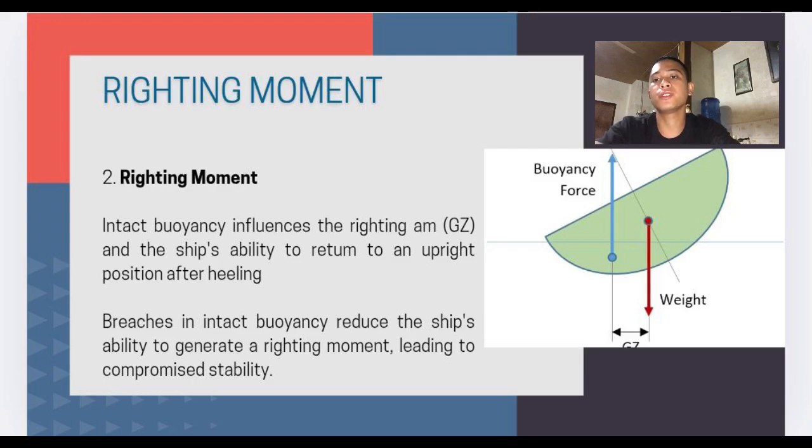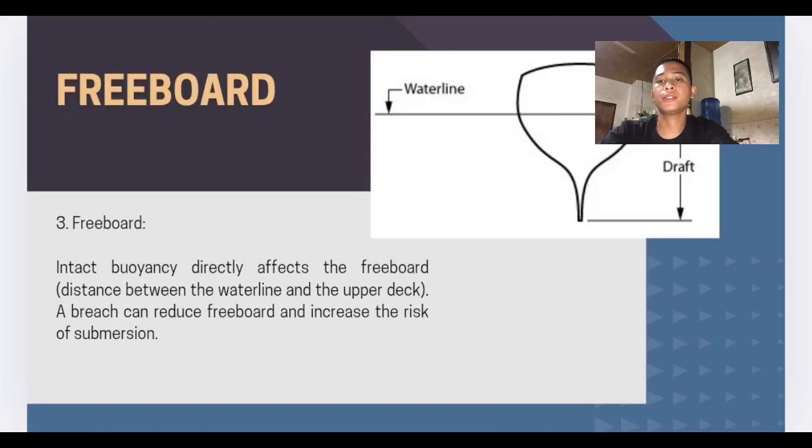We have number two, also with a picture, righting moment. Intact buoyancy influences the righting arm GZ and the ship's ability to return to an upright position after heeling. Breaches in the intact buoyancy reduce the ship's ability to generate a righting moment, leading to compromised stability. Number three, freeboard. Intact buoyancy directly affects the freeboard, or distance between the waterline and the upper deck. A breach can reduce freeboard and increase the risk of submersion.